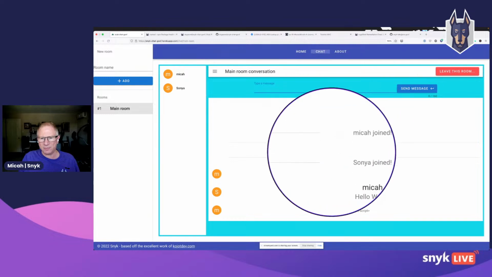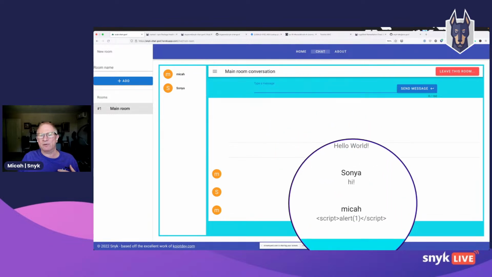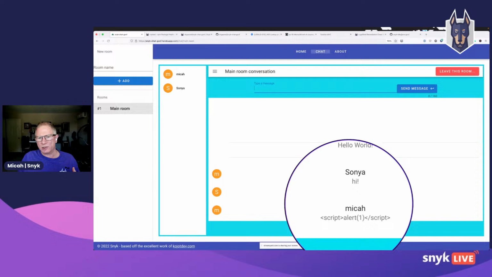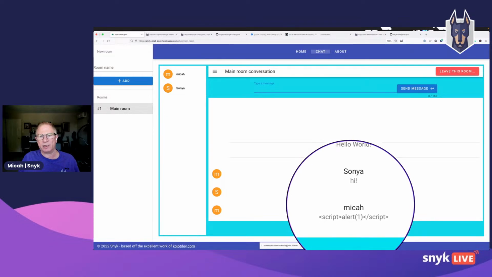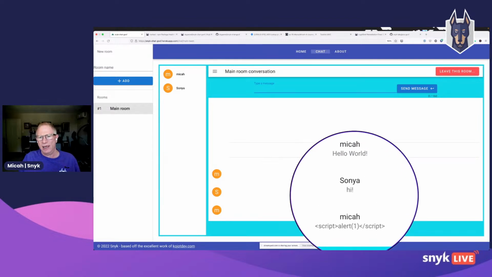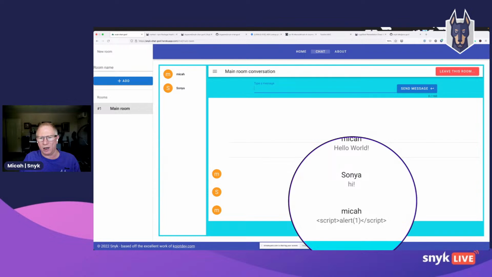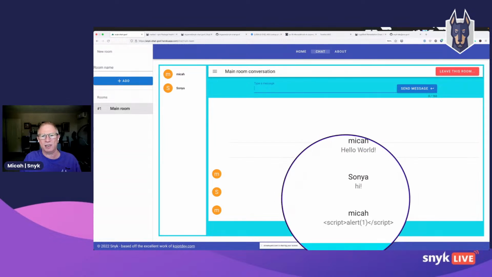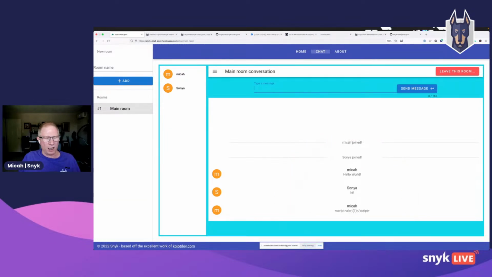And I can see that something good happened from the perspective of security. What's good is that the browser didn't interpret this as a tag. There's some level of sanitization that's causing the application to pass that through as plain text, as visual text. And so I see an exact replica of what I wrote, as opposed to the browser interpreting it as JavaScript, because if it did, I would have seen an alert. All right, well, I don't give up that easily, so let's see what else we can do.